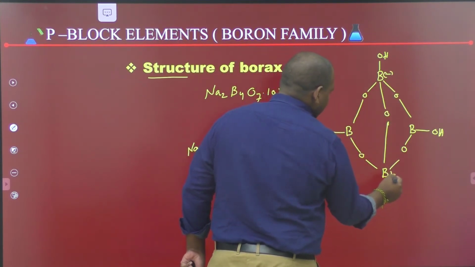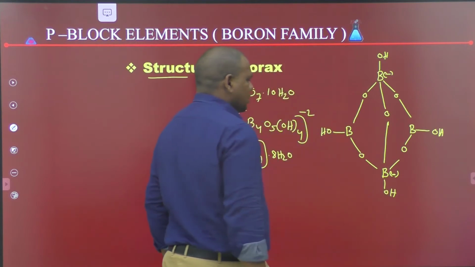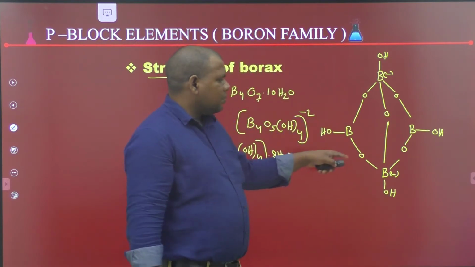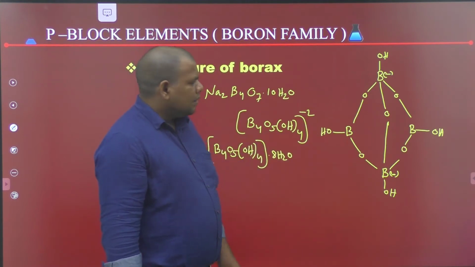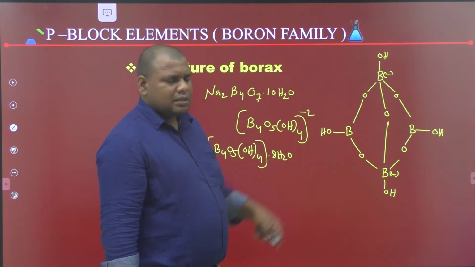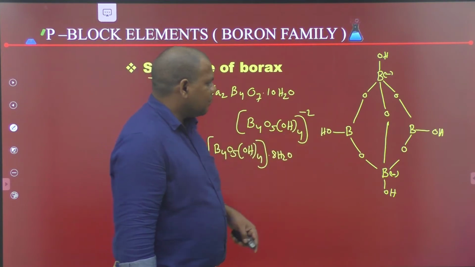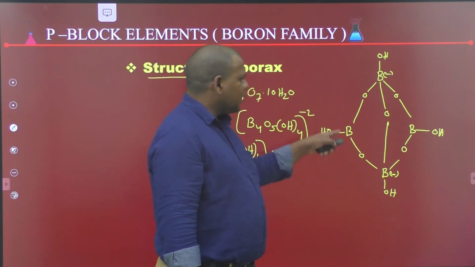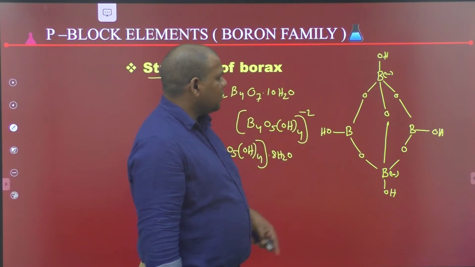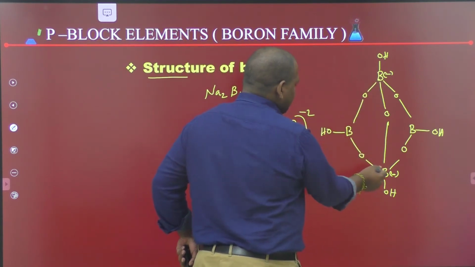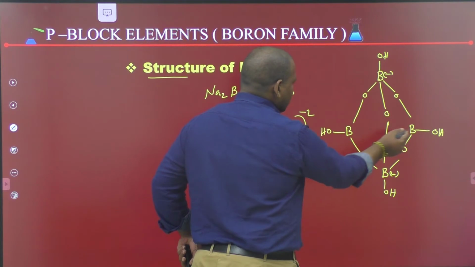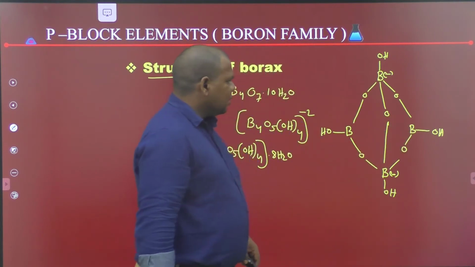This is the structure of borax. If you carefully observe, these two are bridge borons, and these are terminal borons.